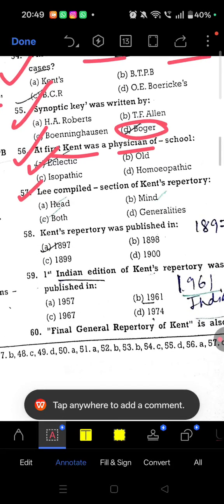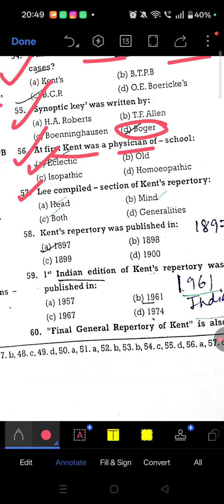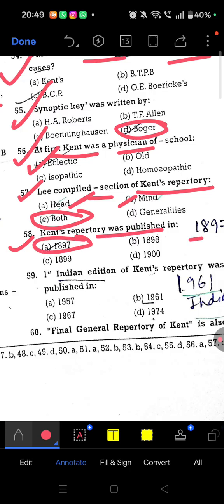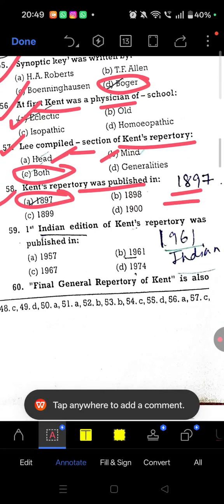Question 57, Lee compiled dash section of Kent's repertory. So head and mind, both sections of Kent repertory. Question 58, Kent repertory was published in the year 1897. So Kent repertory was published in the year 1897.